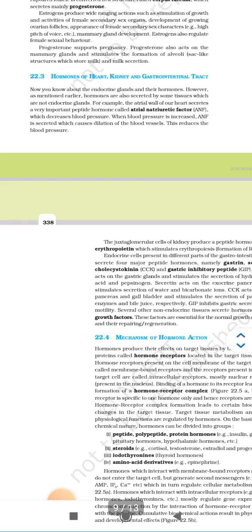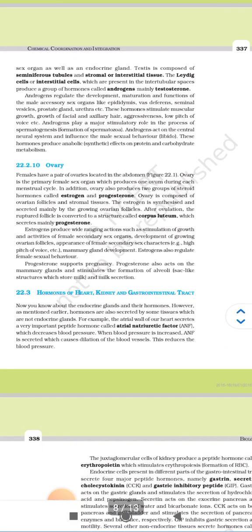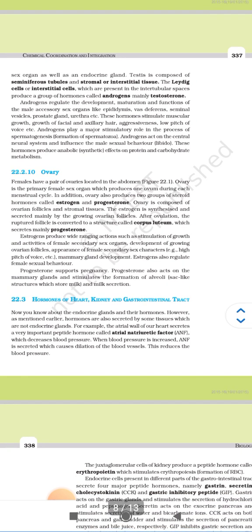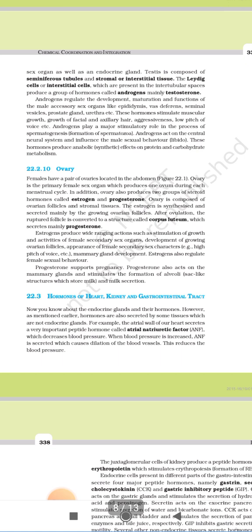Next one, that is ovary. Females have a pair of ovaries located in the abdomen. Ovary is the primary female sex organ which produces one ovum during each menstrual cycle. In addition, ovary also produces two groups of steroid hormones called estrogen and progesterone. Ovary is composed of ovarian follicles and stromal tissue.